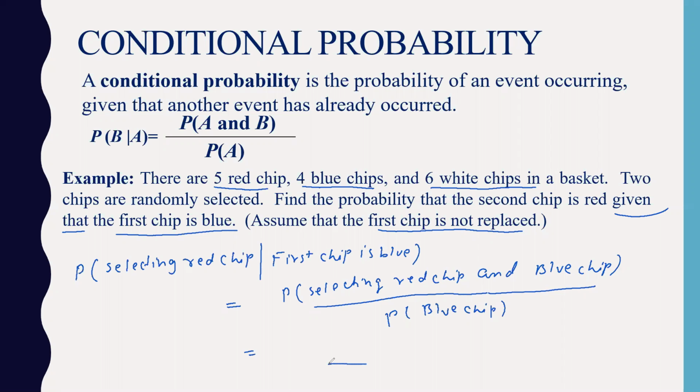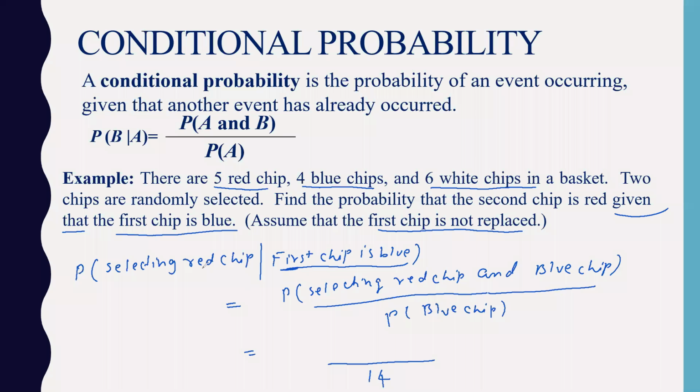So there are how many chips? 6 plus 4 is 10, plus 5, 15 chips are there. But the first chip event has already happened. So the first chip we have already taken out, so the chips remaining are now 14.